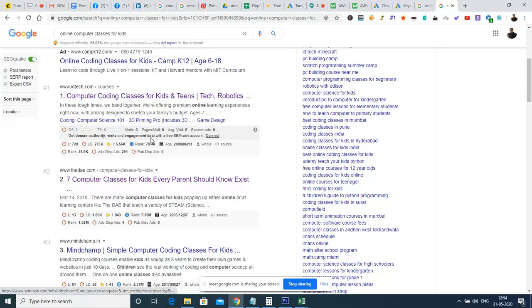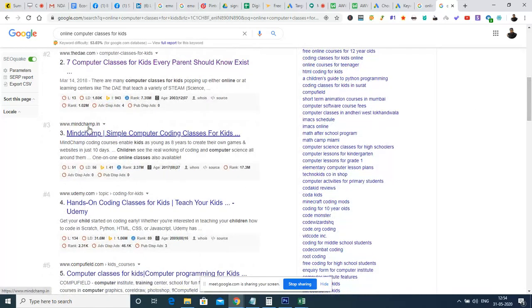Let me tell you with an example: online computer classes for kids. We had some domains which are operating in India. Similarly, we have another domain which is mindcamp.in. Why is it mindcamp.in? This .in is a country-specific TLD, a top level domain. We have .com, .in, .edu, .org. I will type them out as well.